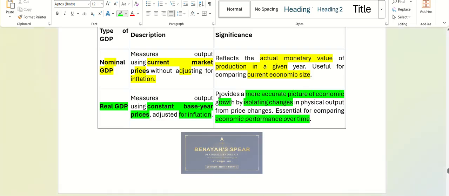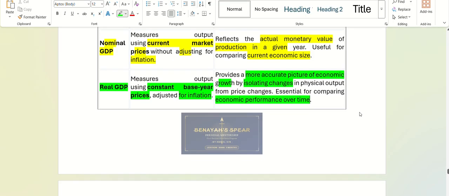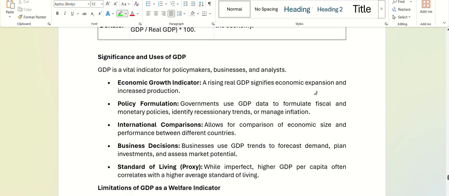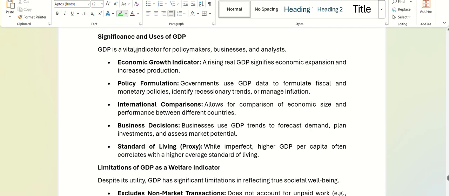So, types of GDP: nominal and real GDP. We know the difference now. GDP deflator we'll do later on. What is the use of this GDP? It is an indicator for policymakers, businesses and analysts. A rising real GDP, I'm saying. What is real GDP? Based on a certain base year.